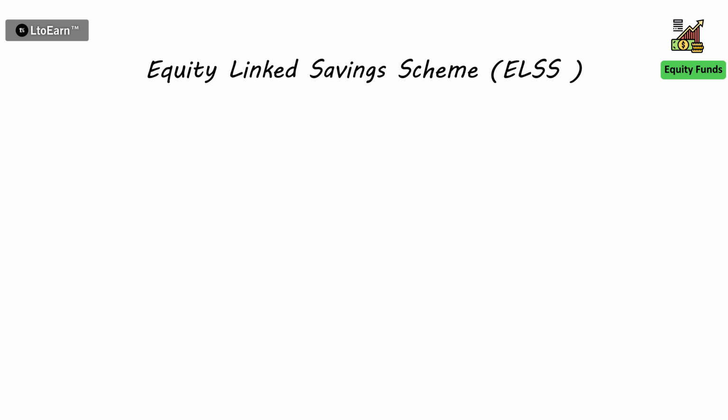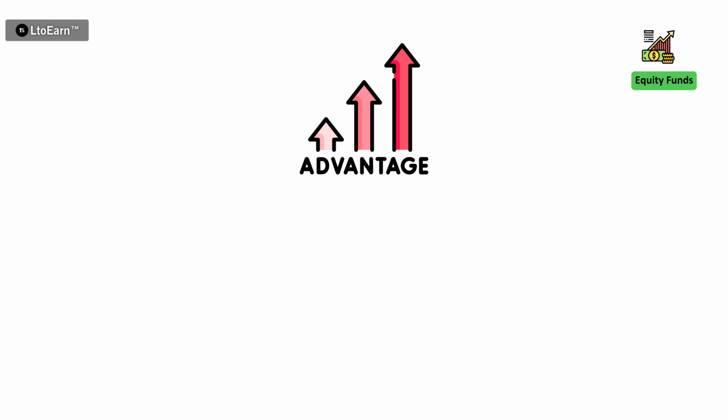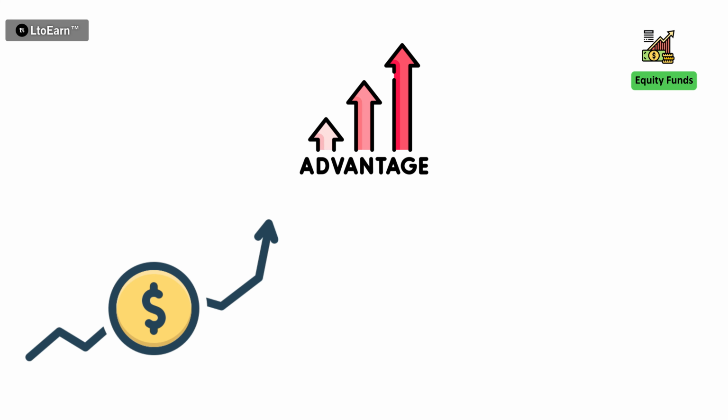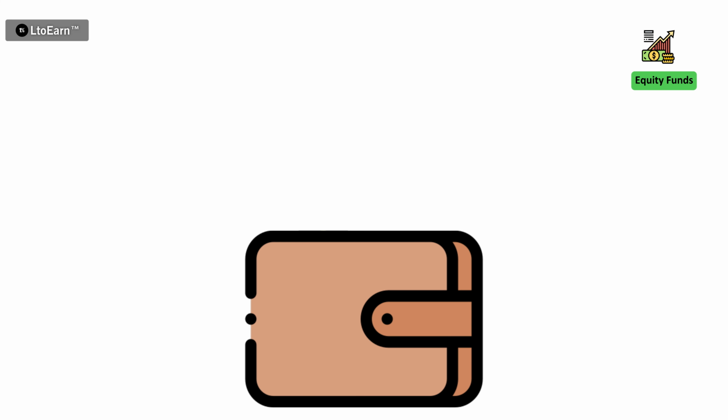Third, ELSS mutual funds. ELSS, equity-linked savings scheme mutual funds, also known as tax-saving mutual funds, provide a double advantage of potential capital growth and tax benefits under Section 80C of the Income Tax Act. Mainly in this fund, you can save your tax.